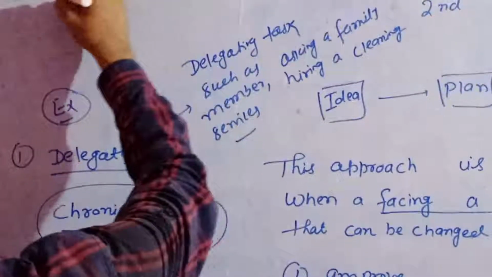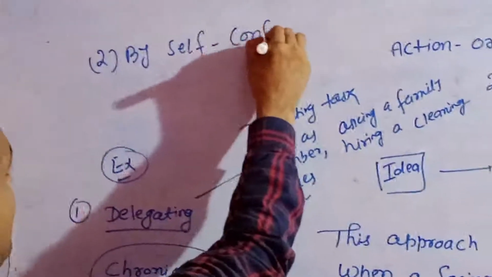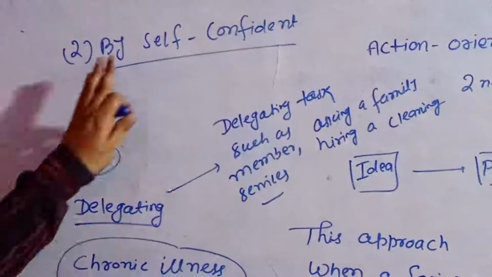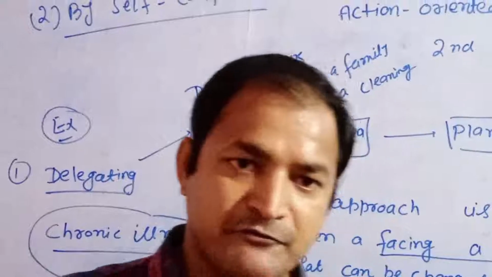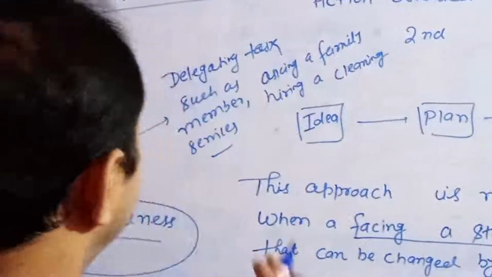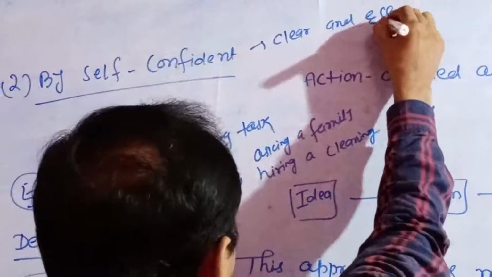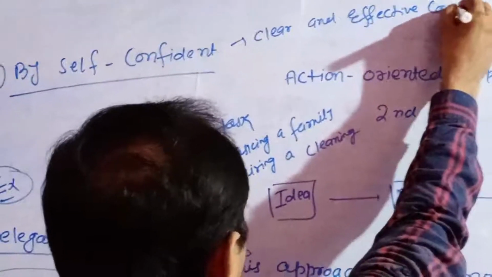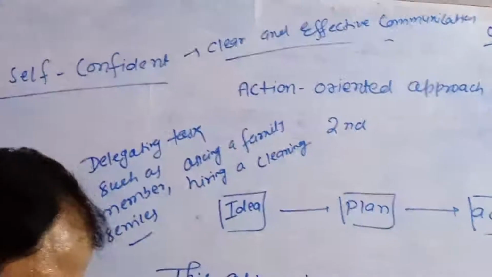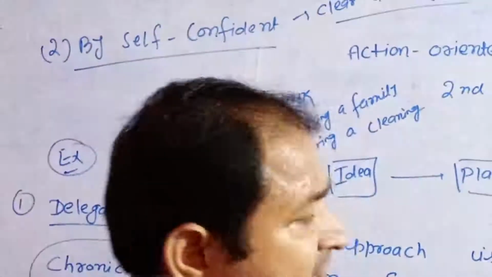Second point, be assertive. This is again the second important point. Being assertive means clear and effective communication. These are related to being assertive. Why do you need clear and effective communication?